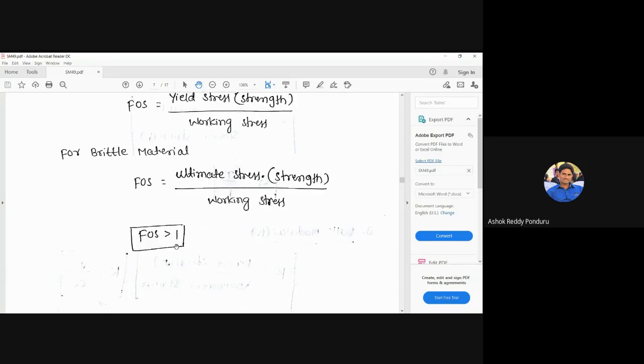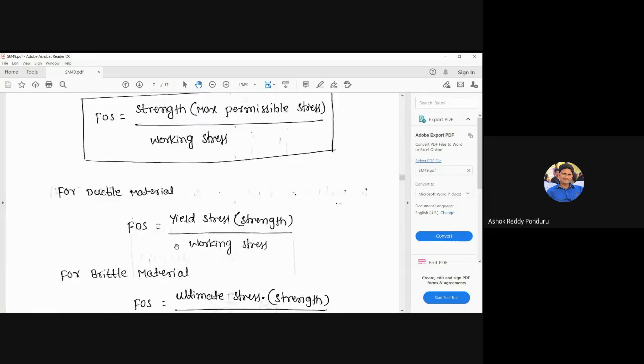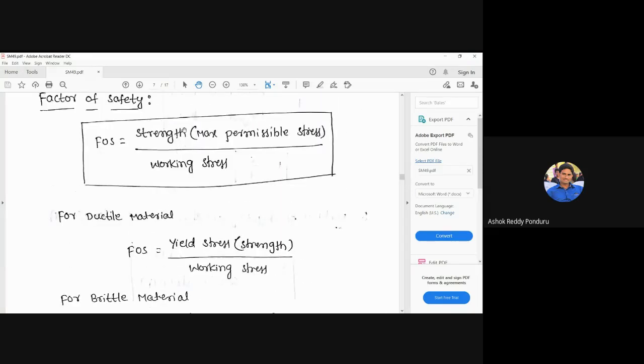What is the meaning of the factor of safety greater than 1? That means strength is always greater than stress. If the strength is greater than stress, then only FOS is greater than 1. No doubt in that. While designing the member, I said that the stress is always less than the strength of the material, or the strength is always greater than the stress.